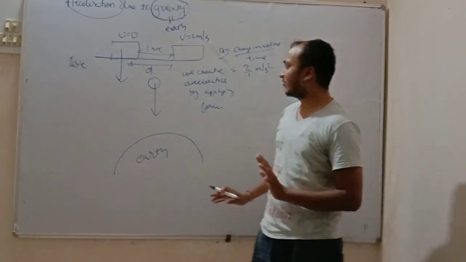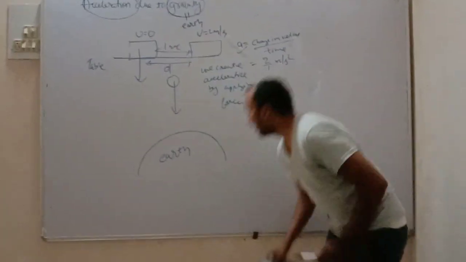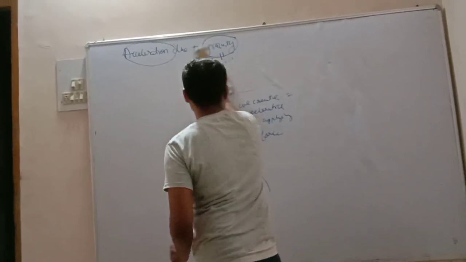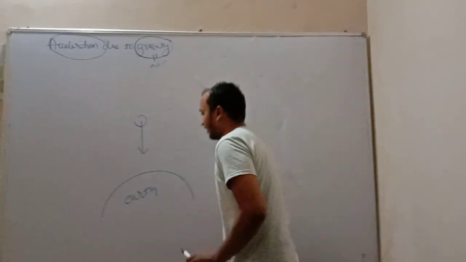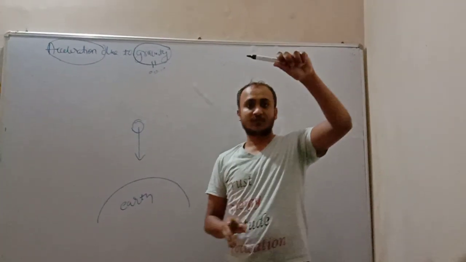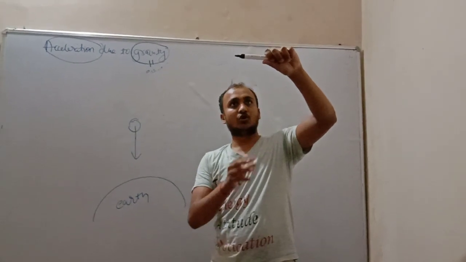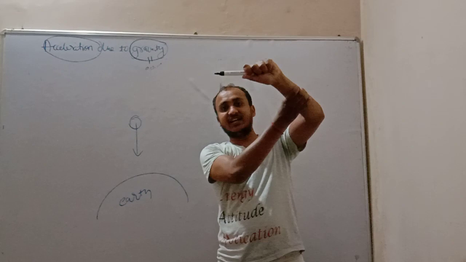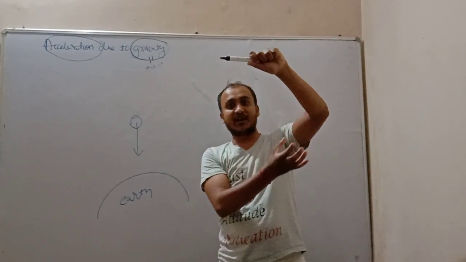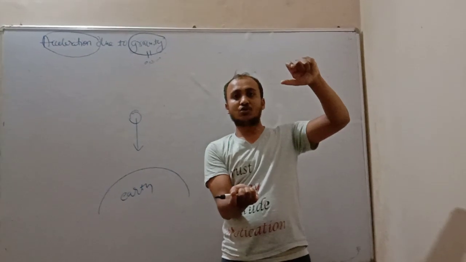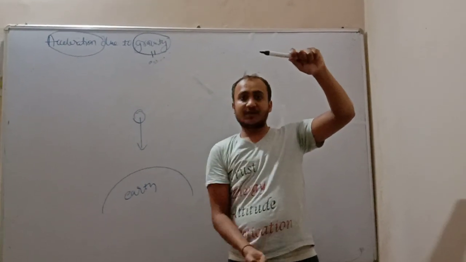In the same way, the earth applies the force. Let me have an object, this marker. The earth is applying the force, but my hand is holding it. If I remove my hand, the marker will drop.